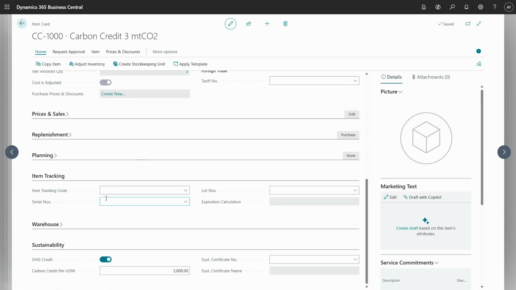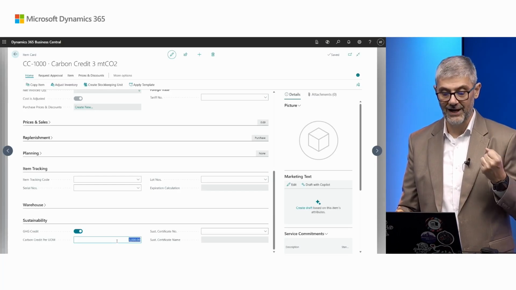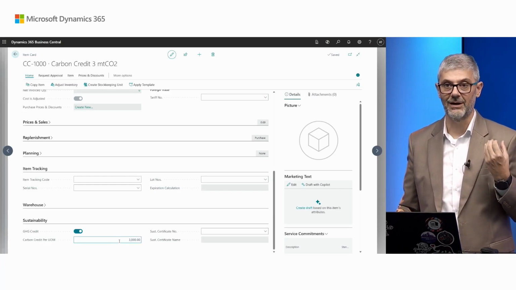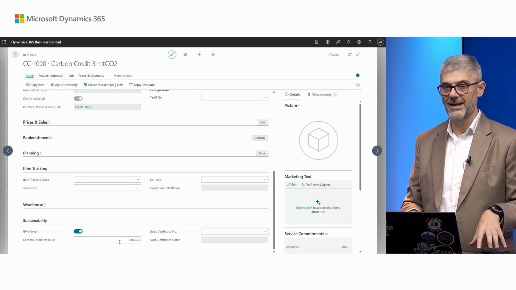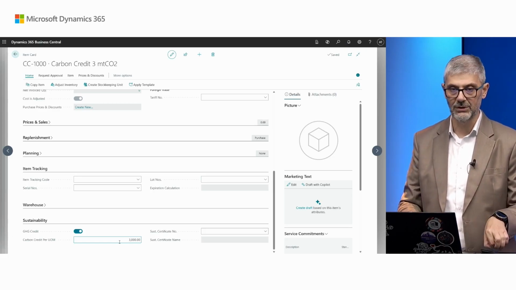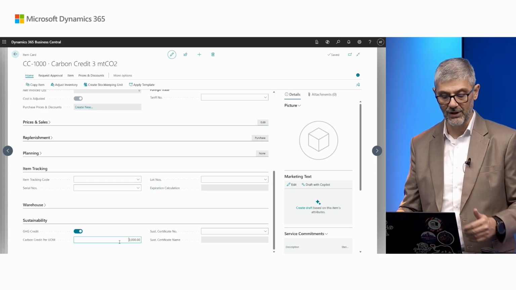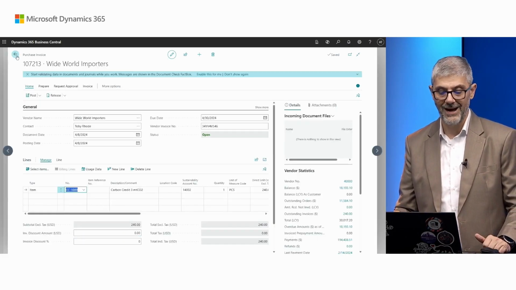And you will find here the sustainability fast tab. What you need to do is mark that this is a greenhouse gases credit, and you need to enter how much it measures, because this is 3 metric tons, but in sustainability setup, we said that we are tracking per kilogram. So we need to say, okay, this one piece of carbon credit is about 3,000 kilograms. So you do not need to enter anything manually in the documents. You just need to say, okay, I bought 1 or 3, and the system will automatically calculate based on this information how much you will decrease.